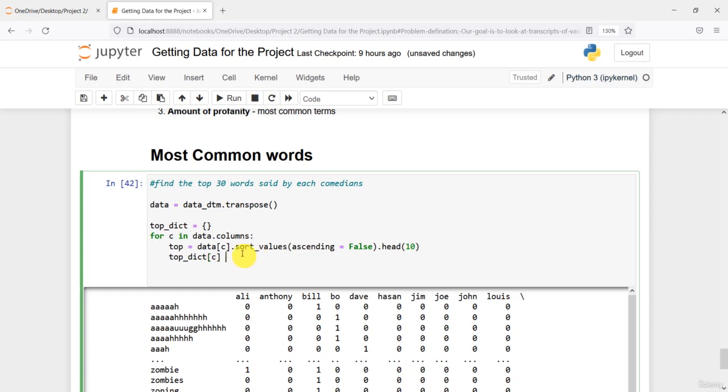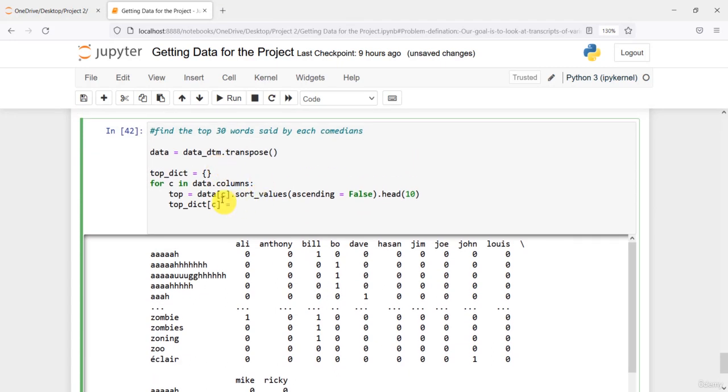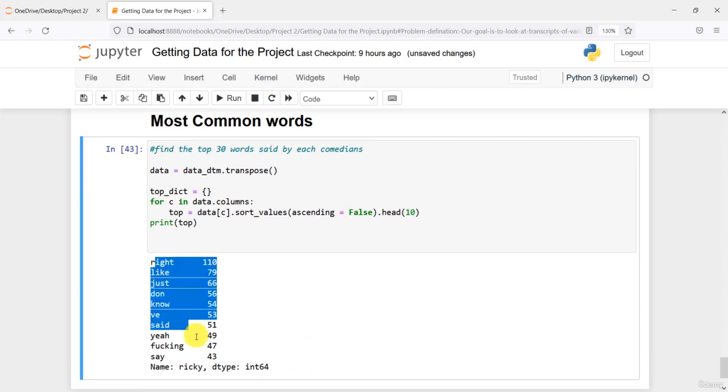In our case there will be two things: the first is the index and the next is the values. I can also print top for you, and if I run it, you can see this is the top.